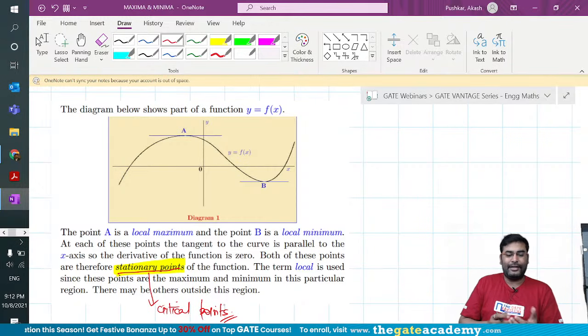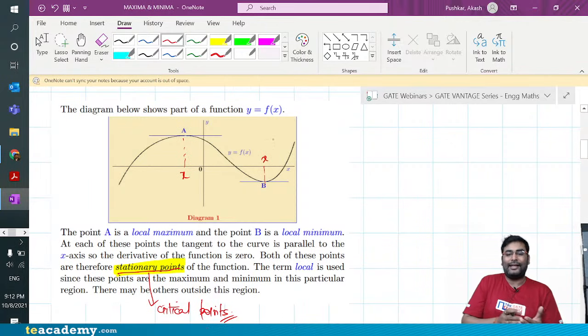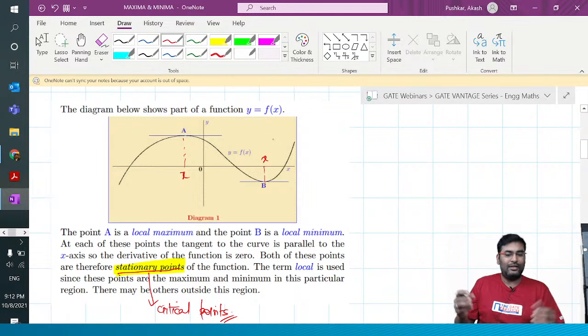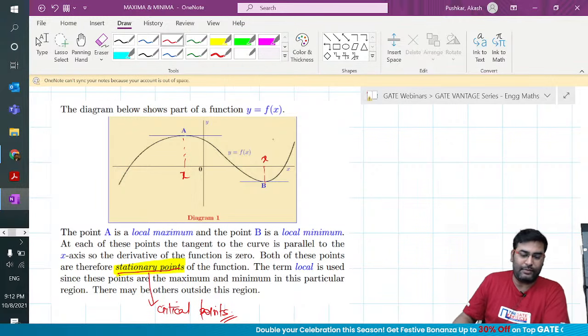Here you will be looking at x. So this is a critical point x, and this is another critical point x. But in the multivariable case you will not be looking at just x; it will be two-dimensional, looking at x, y. But as per the agenda of the session, we are not going into multiple variables. We are only looking at single variable maxima minima.